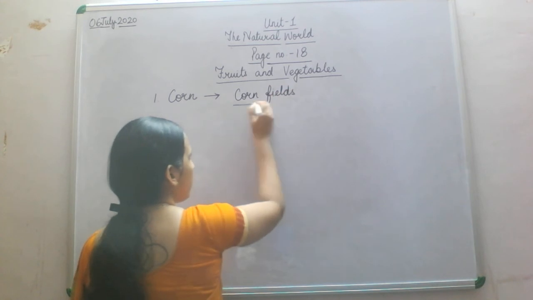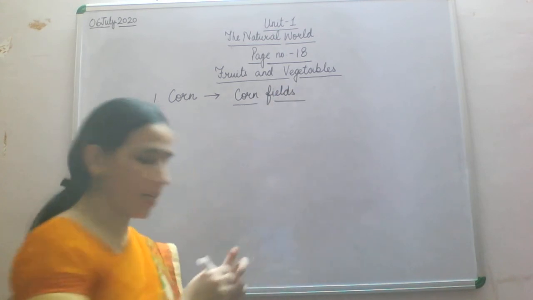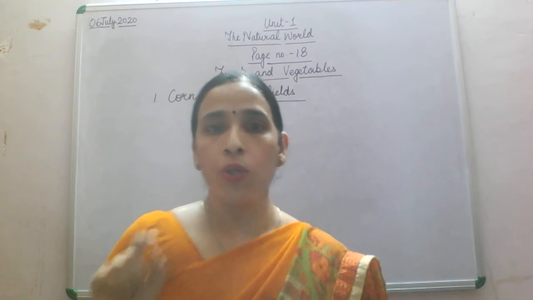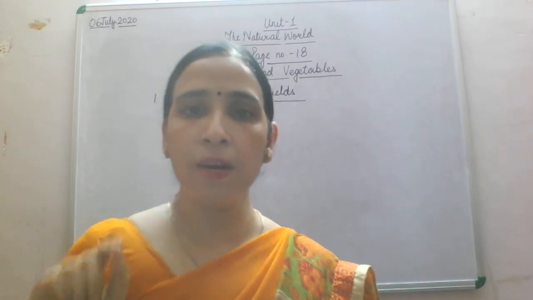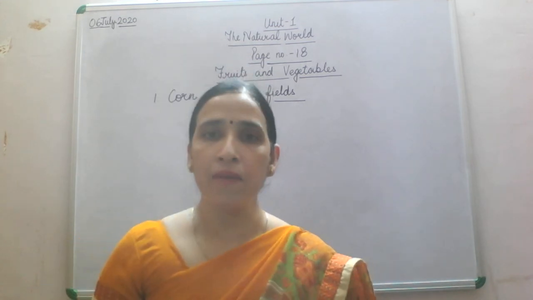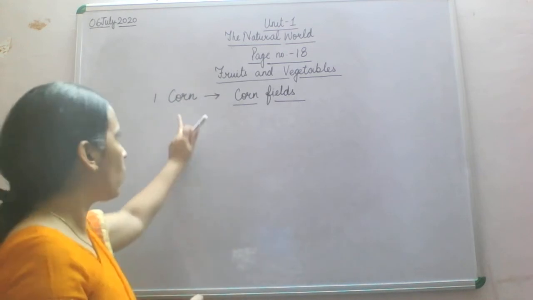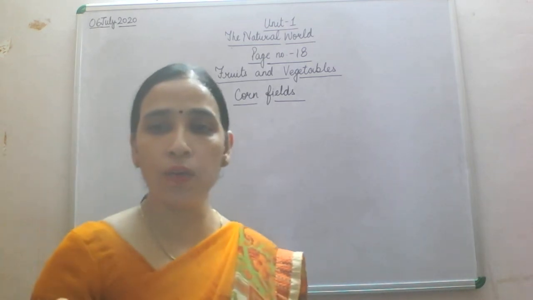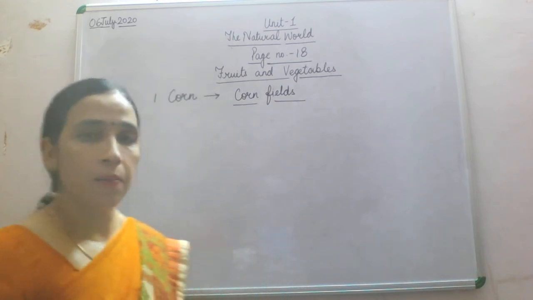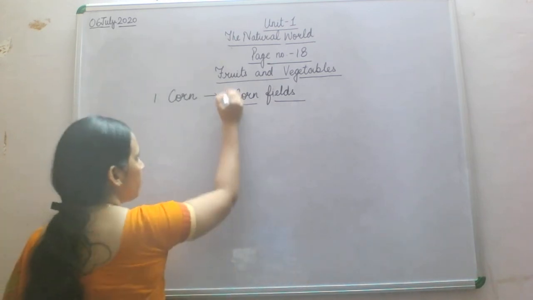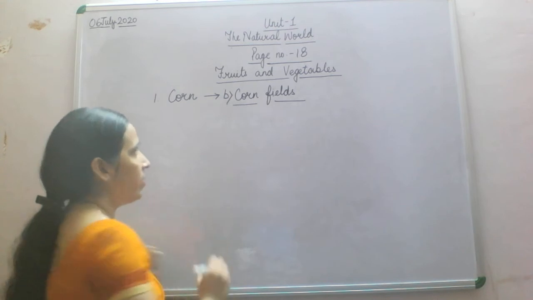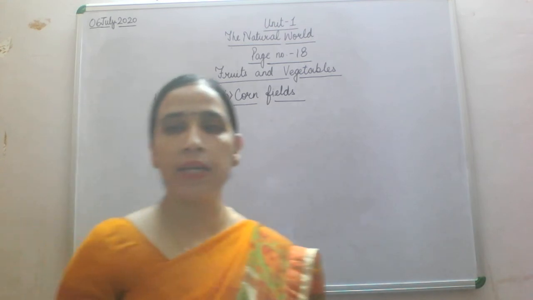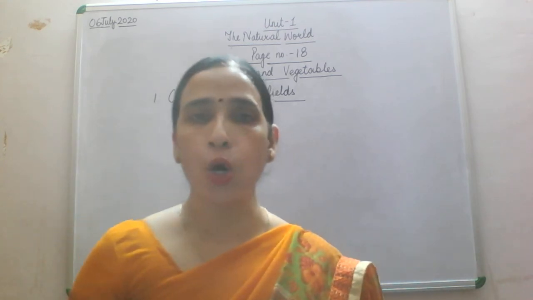Corn fields. From corn fields you are getting corn. So you will see in your book that different pictures are there, and in front of each one you will write the number. Like here, B. B is the corn field. So you will write here B, that is corn field.